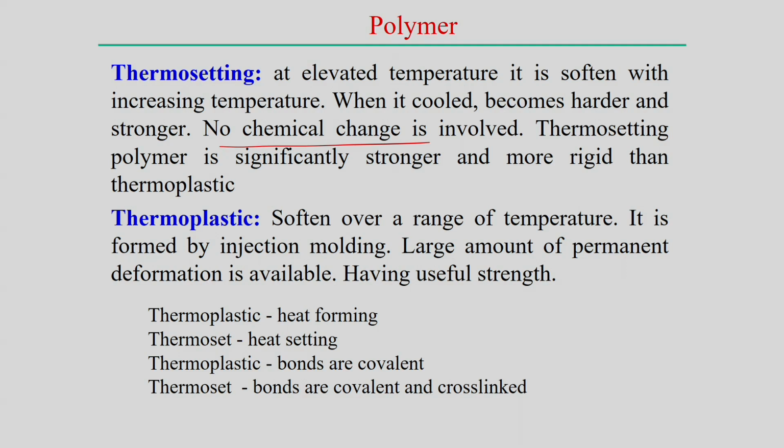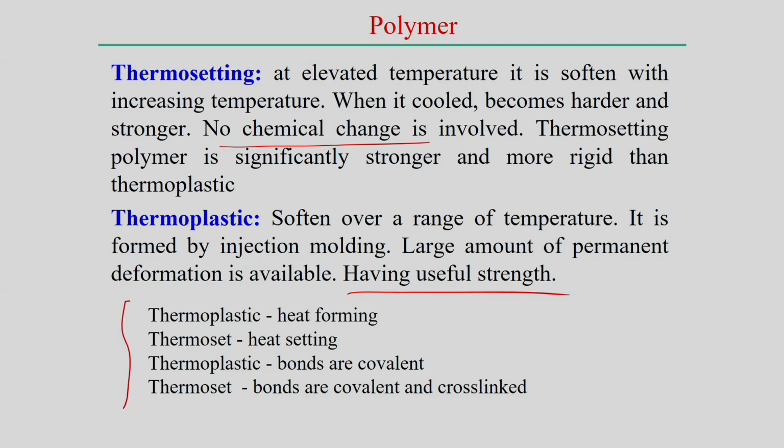So, thermosetting means it is set to the desired shape with the application of temperature. In the other way, thermoplastic polymer is soft over a range of temperature, and we can process it even by injection molding. In these cases a large amount of permanent deformation is possible, and of course, it has useful strength, but the strength is less as compared to thermosetting polymer.